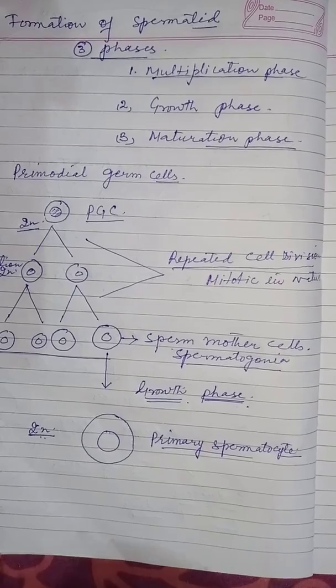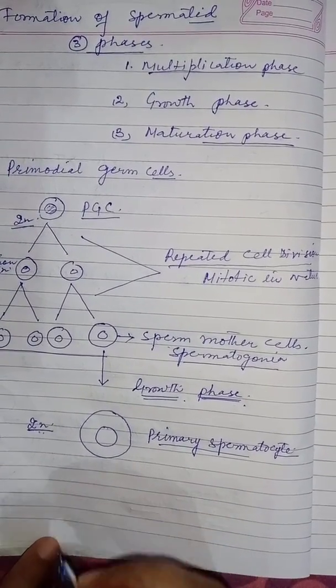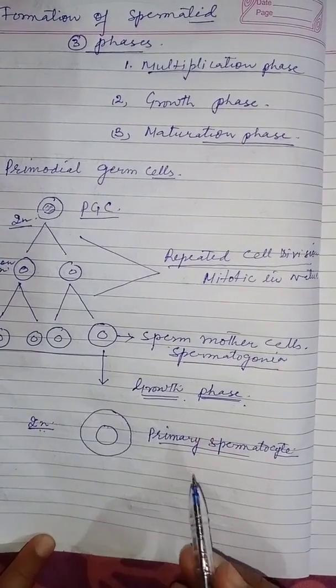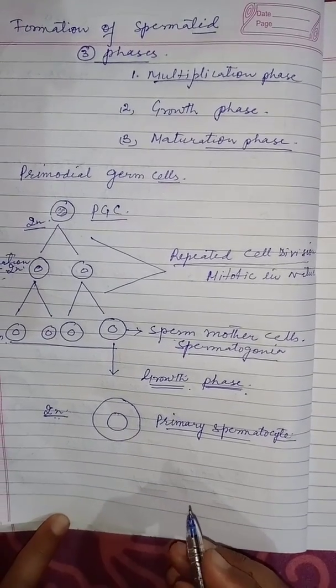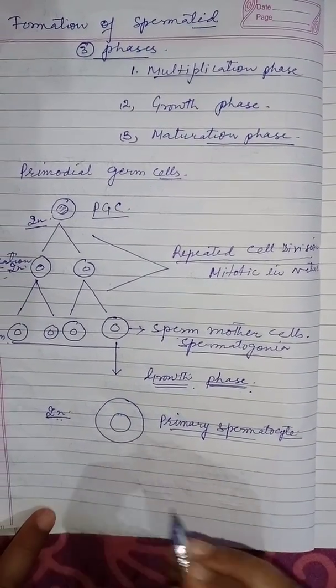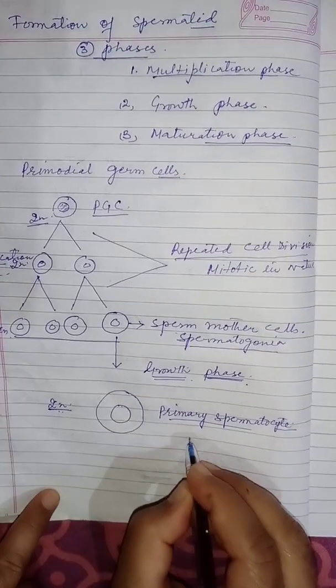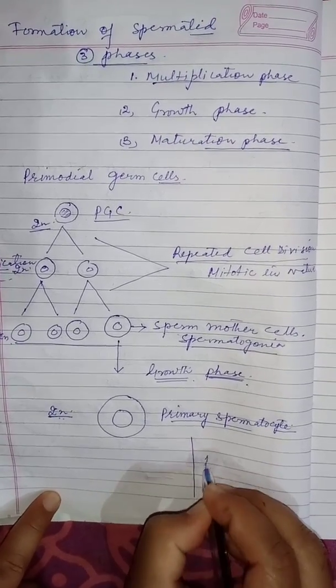The primary spermatocyte undergoes the third subphase, that is maturation. During maturation, meiosis takes place.